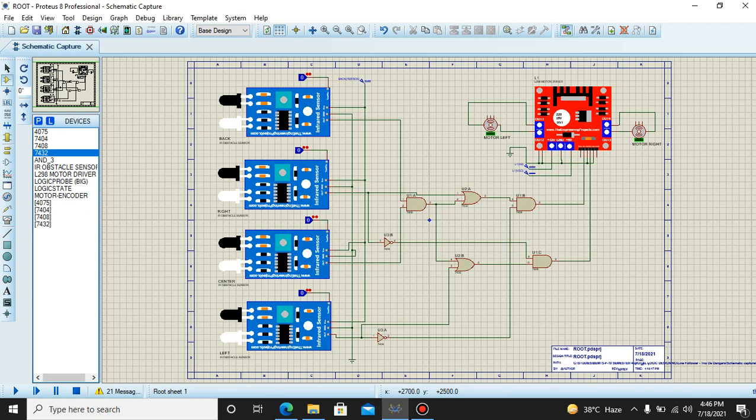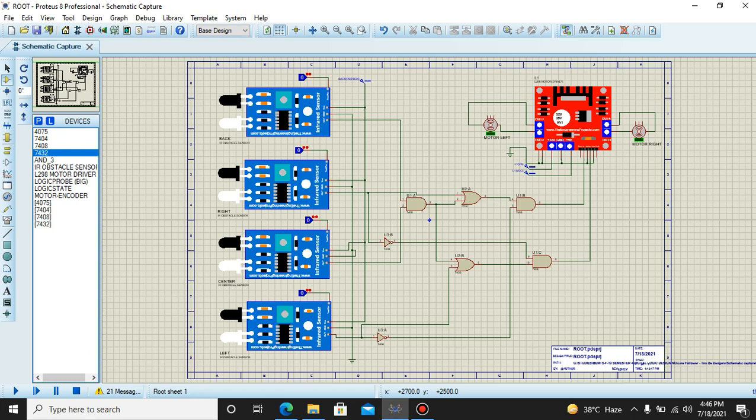Today I had designed a project for the DLD course. The project is a line follower, in which our robot follows a black line, turning right and left and going straight accordingly. Our sir asked us to make a line follower which follows lines that take right turns and left turns.